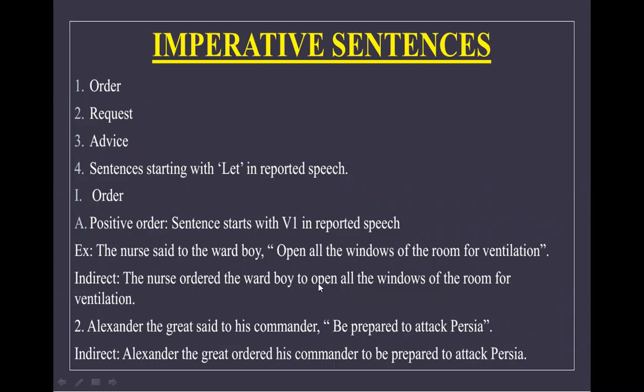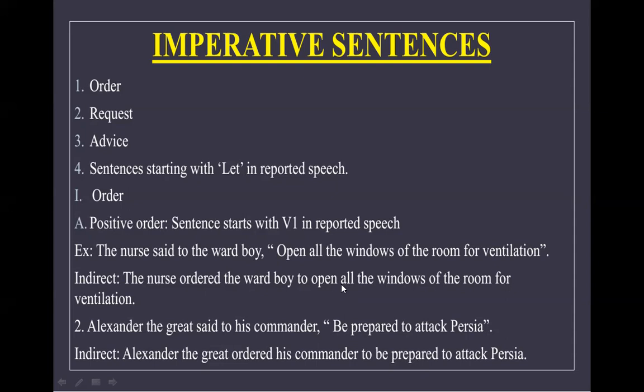And you see here, हमने यहाँ पर that conjunction नहीं लगाया है. Instead एक infinitive to add हो गया है. And to के साथ verb first form में आती है, इसलिए इसके tense में change नहीं होगा. The nurse ordered the ward boy to open all the windows of the room for ventilation. So changes क्या क्या देखे? Reporting verb said to change हो गया ordered में, and to join the reported speech to reporting verb, infinitive to is added and no change in the tense is there because to के साथ first form of the verb follow करती है.